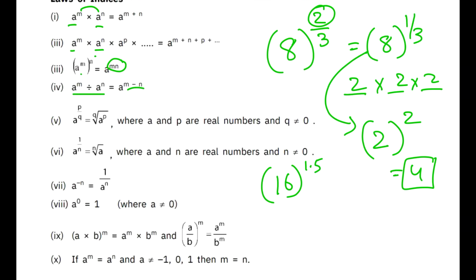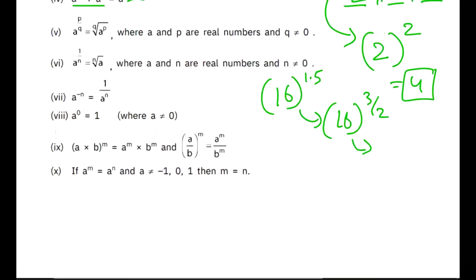What will we do in this case? 1.5 is equal to 3 by 2 in fractions. So this is none other than the same question, 16 raised to the power 3 by 2. Here you first do 16 raised to the power 1 by 2, and whatever answer you get is raised to the power of 3. I need the answers in the comment section. Again, an attendance check to check your attentiveness in this Quant Bootcamp.